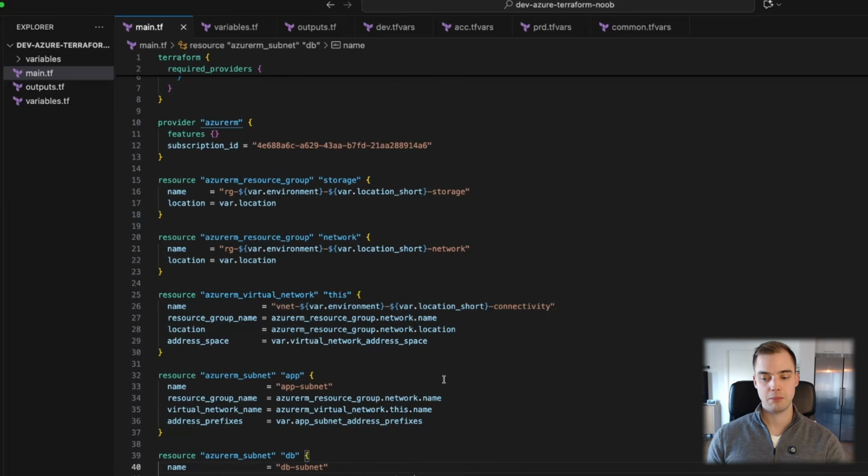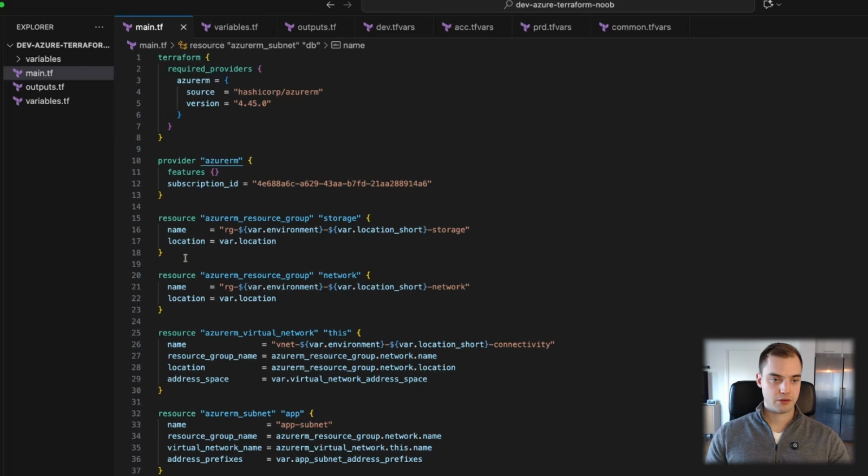So the theme sort of was avoid code duplication when we moved from noob to mid, and the theme from mid to pro is still avoiding more code duplication. So right now we have, for example, azurerm, we have 2 resource groups, and we have 2 different resource blocks for the same type of resource basically.